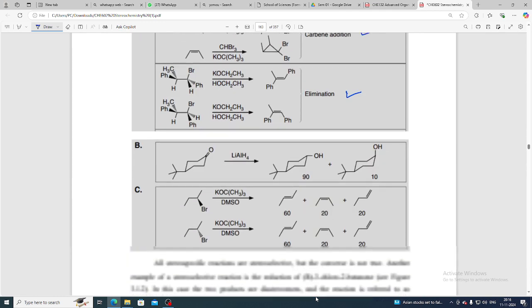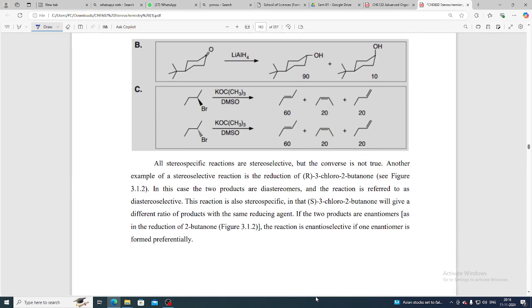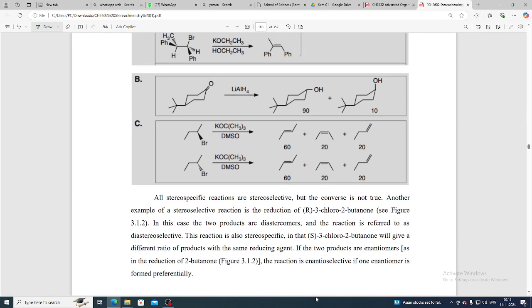OK, so these are the three examples given here: A, B, and C. See here, the ratios are given. In type B we have a ratio of 90:10. In type C we have the ratio 60:20:20. See, all stereospecific reactions are stereoselective, but the converse is not true.